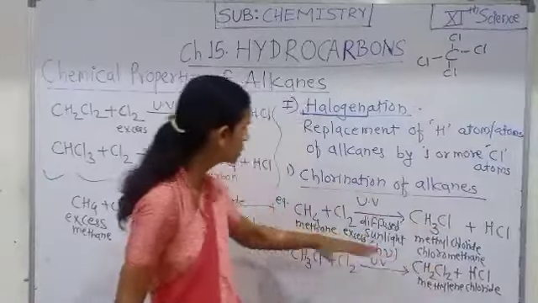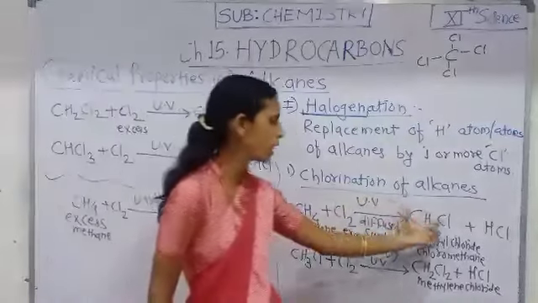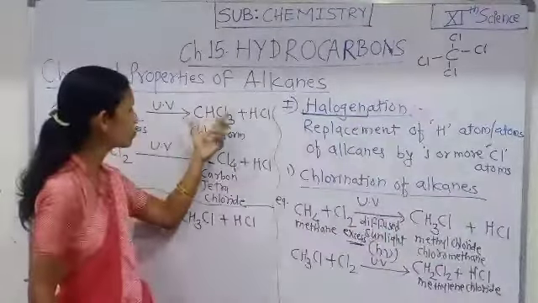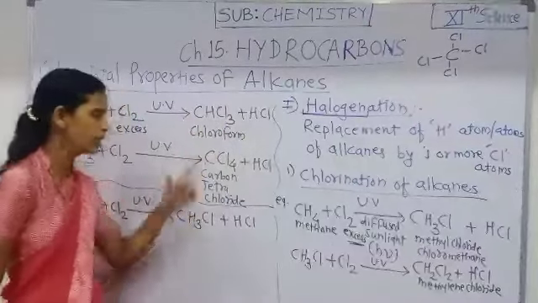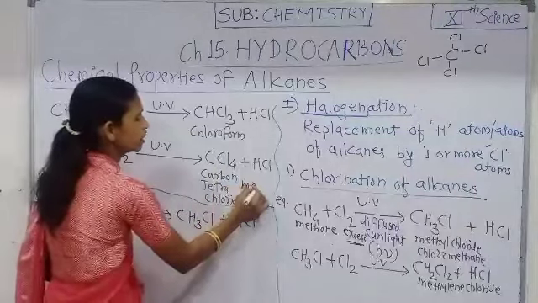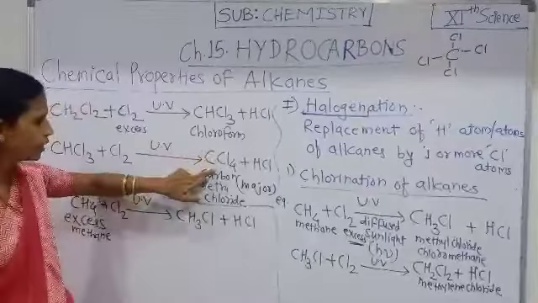all 4 compounds, that is methyl chloride, methylene chloride, chloroform, and carbon tetrachloride, and the major product is CCl4.